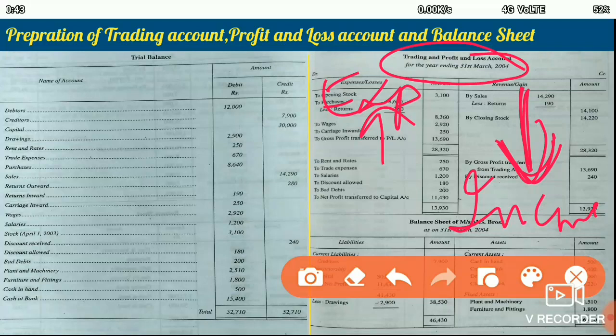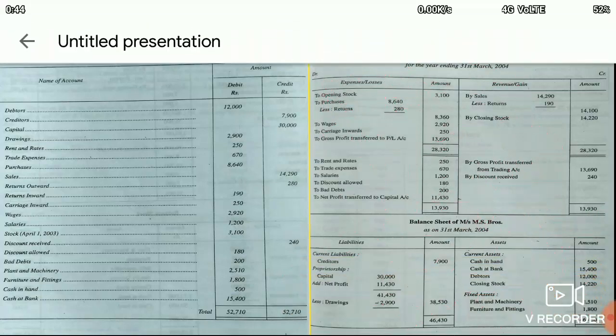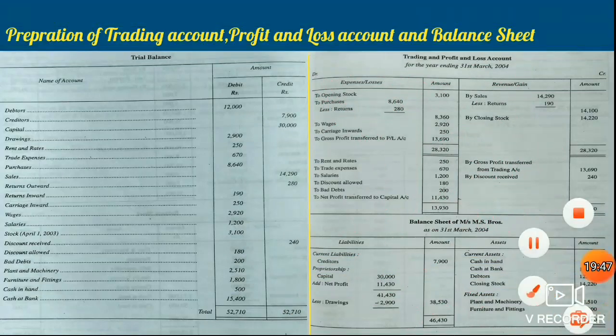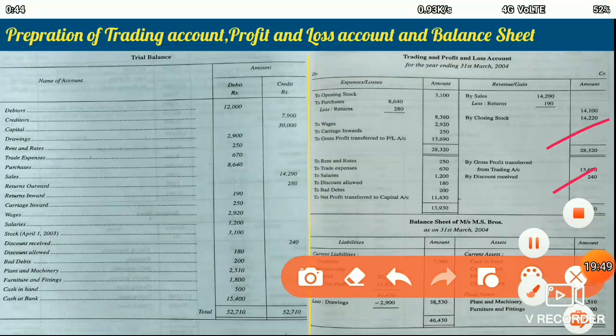After comparing the income and the expenses, if the incomes are more, we get profit, and if the incomes are less and the expenditures are more, the balance amount will be loss, which will appear on the side.